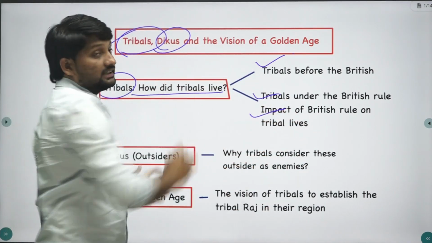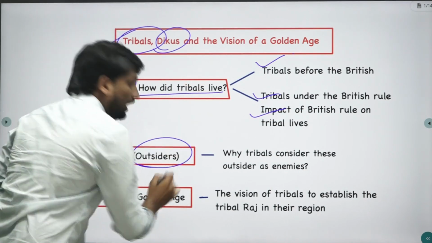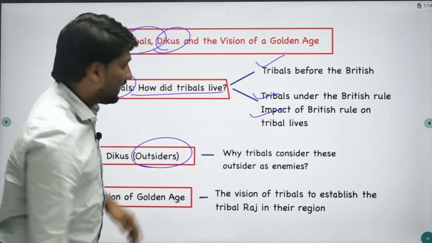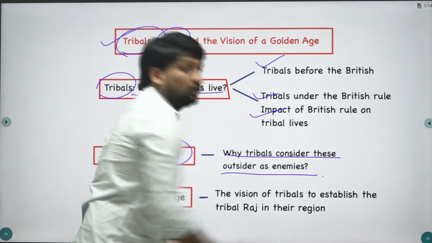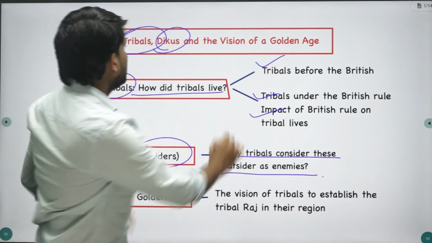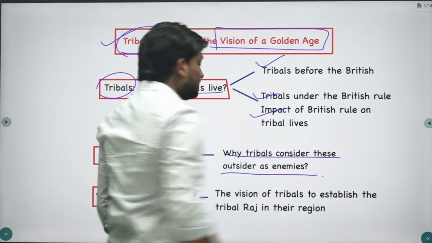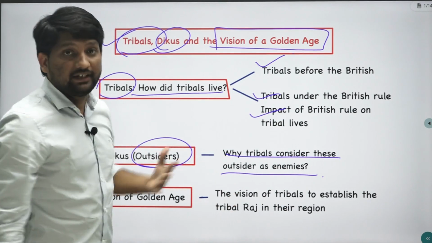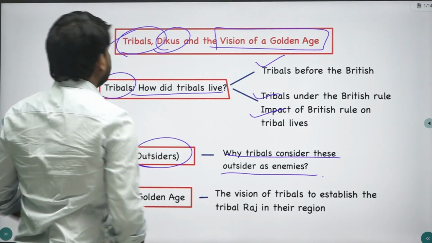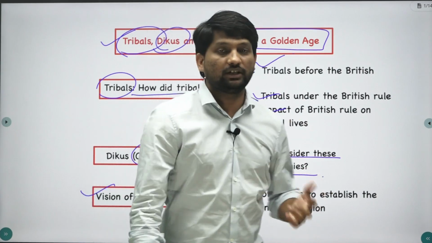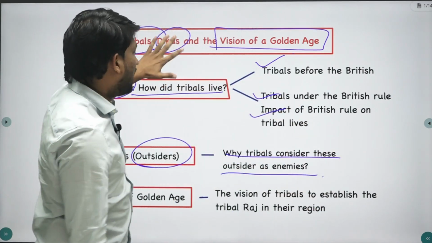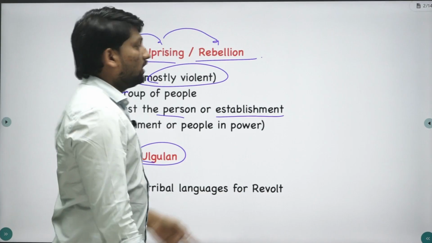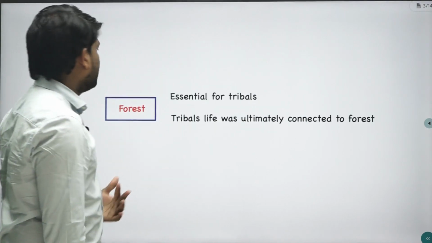Next, Dikus. Who are these Dikus? Dikus means outsiders. Outsiders like zamindars, moneylenders, European planters and all these people. Why did tribals consider these outsiders as enemies? We are going to learn in this chapter. And last is the vision of golden age, means the vision of tribals to establish their Raj, their tribal Raj in their region. So we are going to see these three things: how the East India Company's rule in India affected the tribals, why these Dikus or outsiders are considered as enemies, and their vision for the golden age, means the establishment of tribal Raj in India.